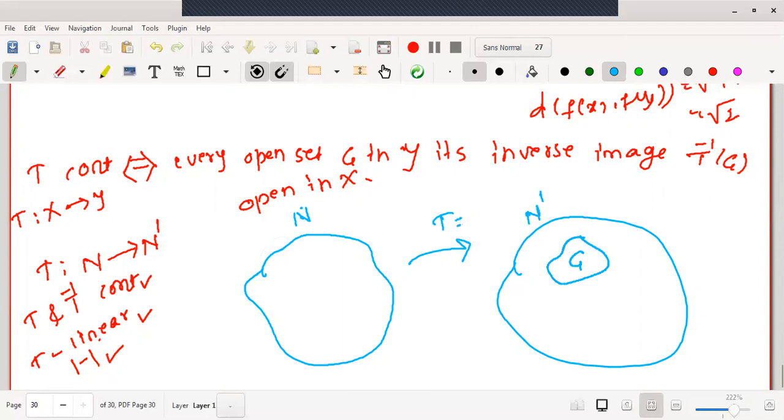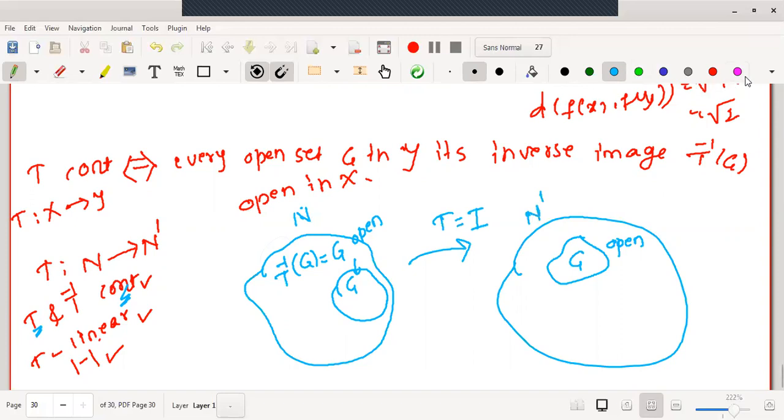For the sake of understanding, we will start with T to be an identity. First, we'll try to understand by the identity mapping and then we will go for the general mapping T. Therefore, for every open set G in N dash, its inverse image, as I am considering T an identity, its inverse must be an identity. That is, T inverse of G is nothing but G, and this G is open in N. This is where I have used T continuous.